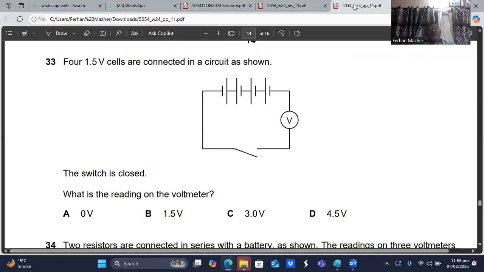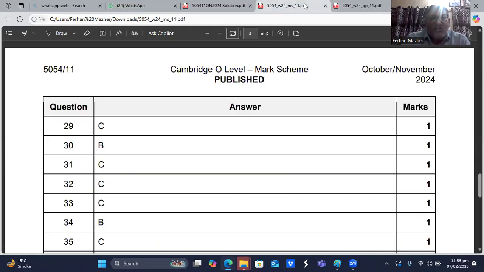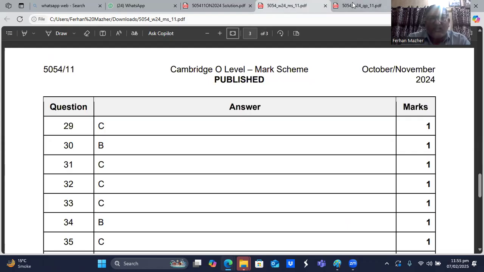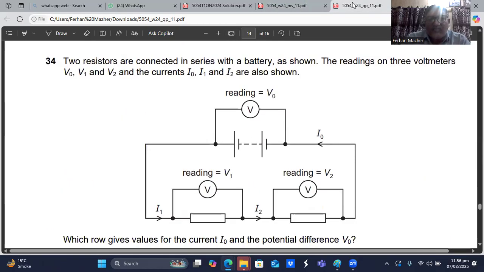Question number 33, four 1.5 volt cells are connected in a circuit as shown. The switch is closed. What is the reading on the voltmeter? If you look at these cells carefully, these two cells have been connected the wrong way, because the positive has been connected with the positive. So these two will cancel each other. Only these two cells are properly connected. So 1.5 plus 1.5 will be 3 volt. So what is the answer, sir? 3 volt is C choice. Question number 33, C is the right choice.